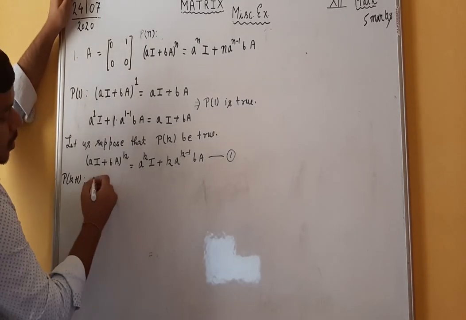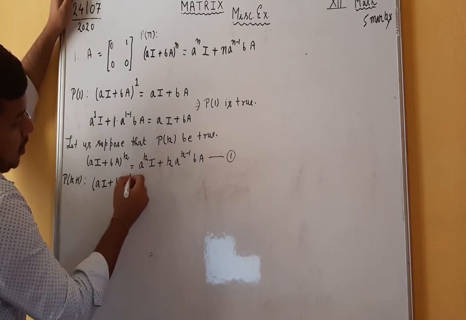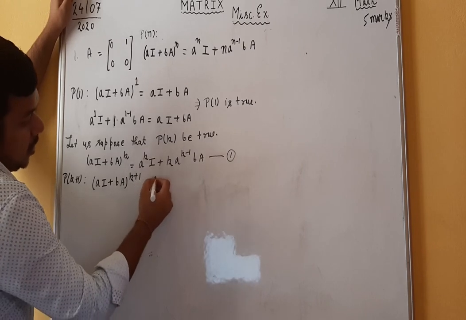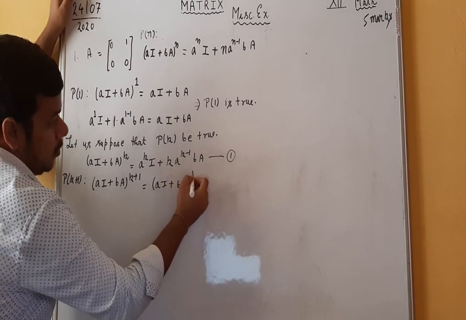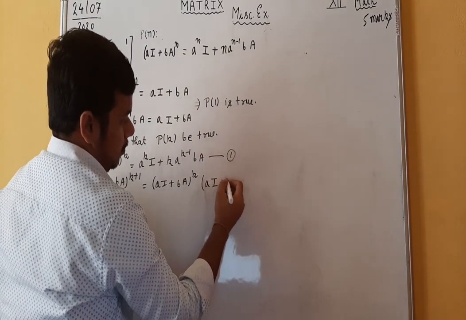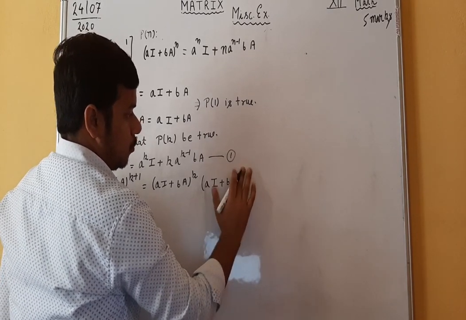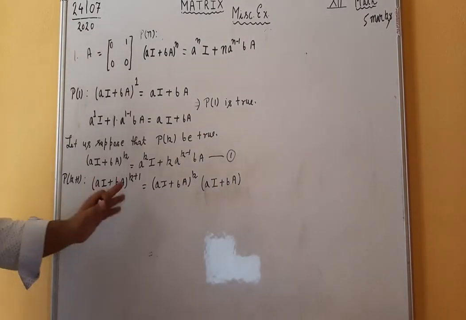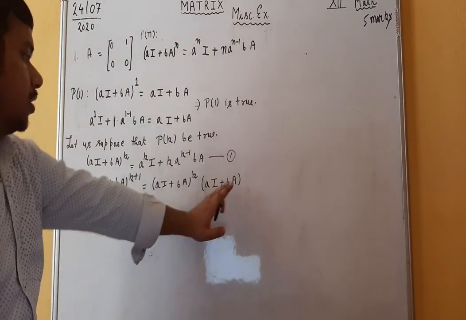P(k+1): (AI + BA) raised to the power k plus 1. It can be written as (AI + BA)^k into (AI + BA)^1. Simply break the power k plus 1 into k and 1.